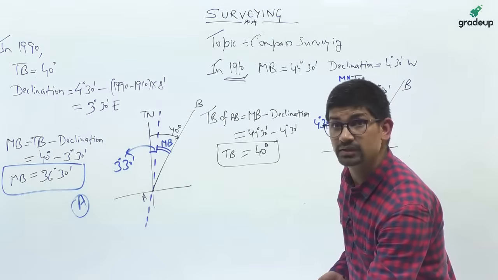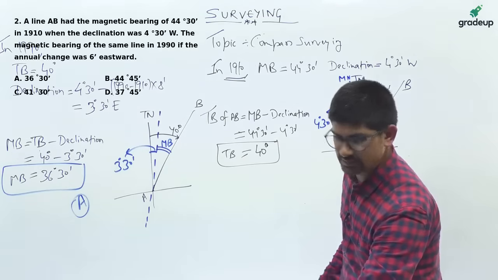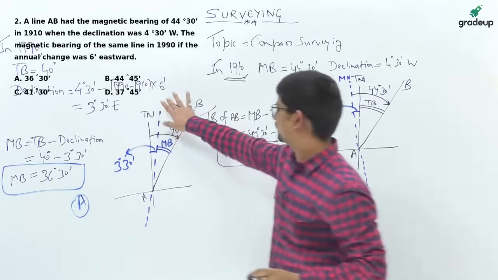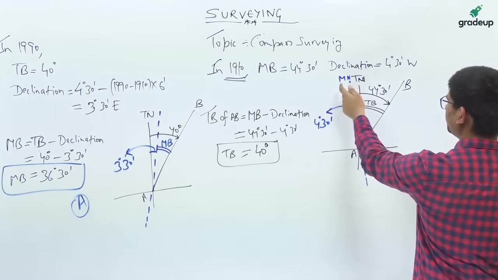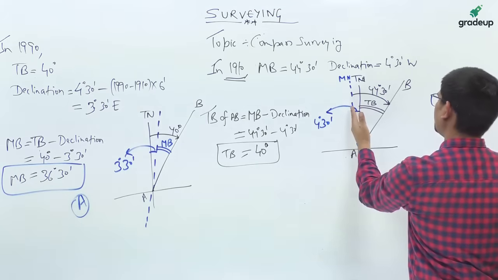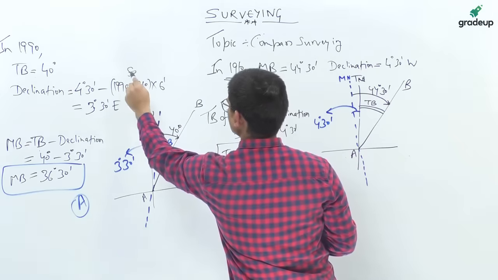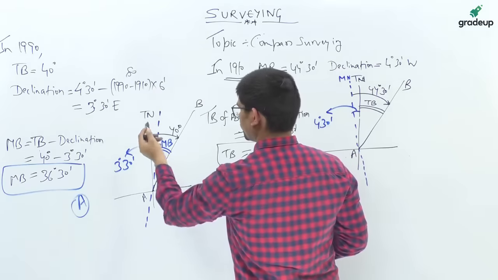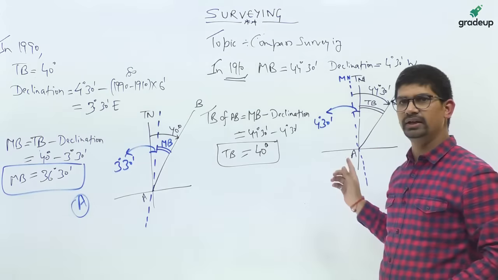See, Raka Chaturvedi Bhattacharya is asking. The annual change is 6 minutes eastwards. So in the year 1910, the declination was 4 degree 30 minutes west. Now every year it will shift 6 minutes eastwards. So with 80 years, this comes to 80 into 6 minutes, that is 480 minutes. If you deduct this, it will be 3 degree 30 minutes east in the year 1990.